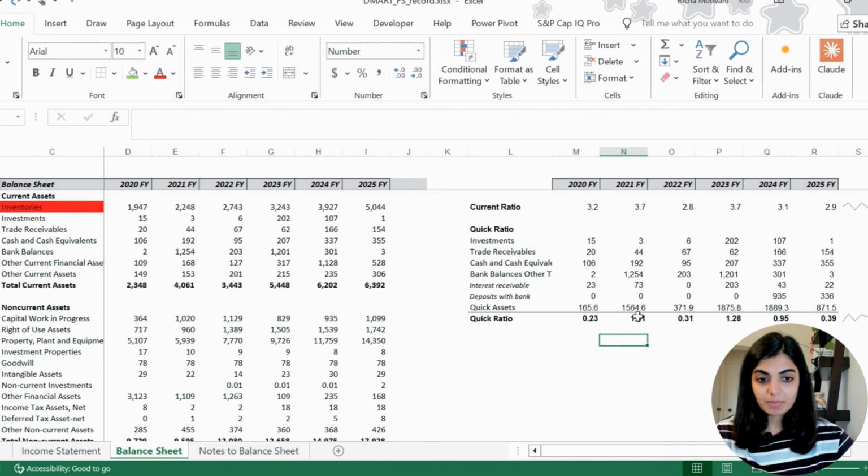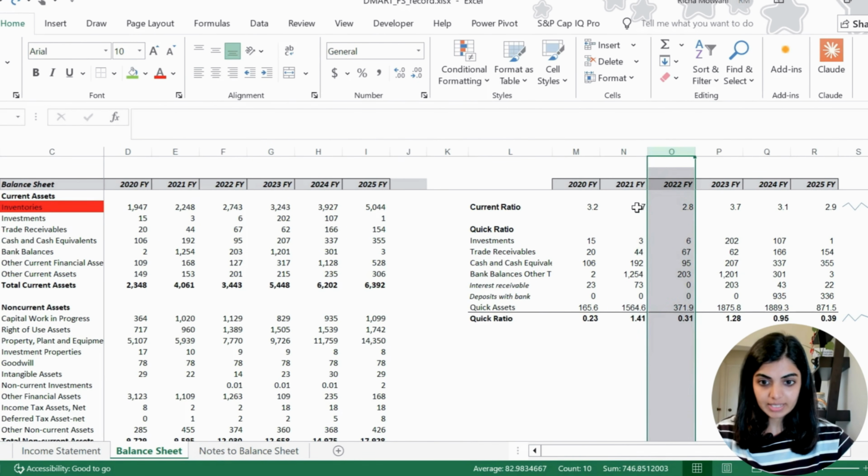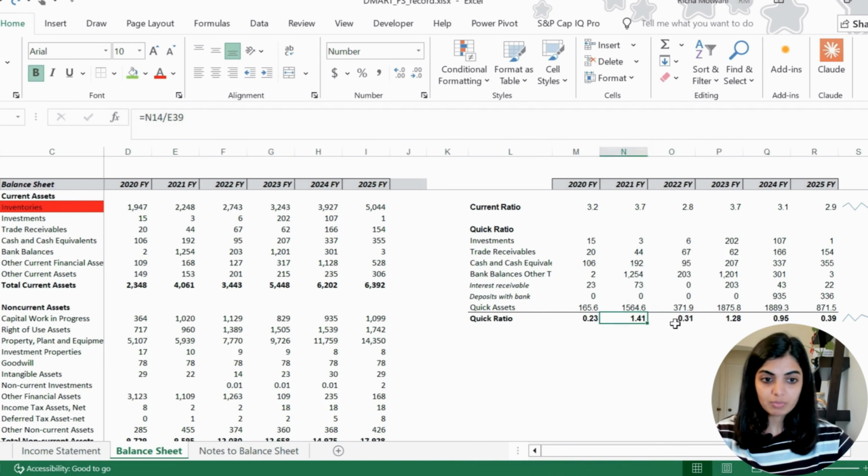Now I want you to apply the same thinking to FY22, where current ratio fell from 3.7 to 2.8, and quick ratio fell from 1.4 to 0.3. So tell me your analysis. Was this a liquidity warning sign, or was there something else happening in the business? Also check what management commentary was guiding towards at that time. So comment your answer below.